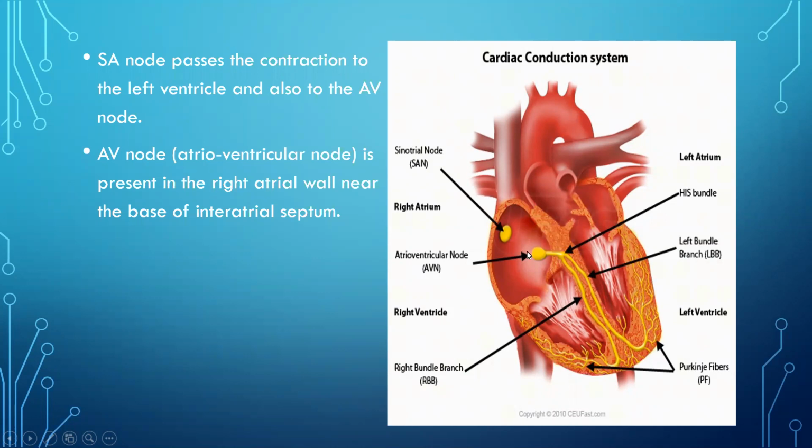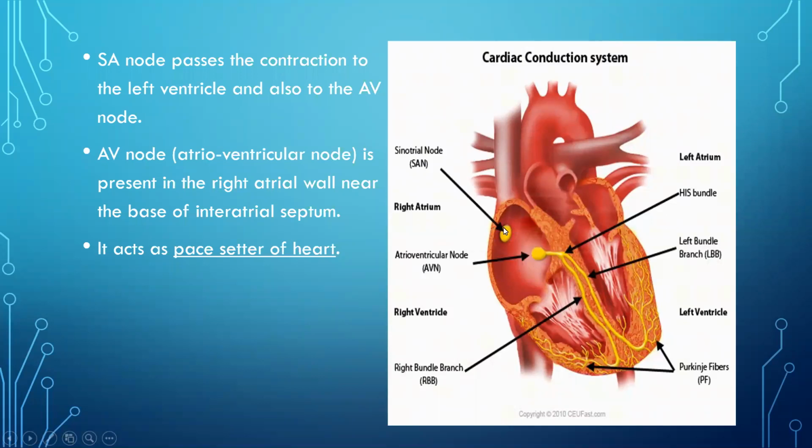So this AV node is situated near the wall called the interatrial septum. When the SA node generates electrical impulses, what happens? This electrical impulse then goes to the atrioventricular node. Now this atrioventricular node acts as the pace setter of the heart. Atrioventricular node or AV node is called the pace setter.